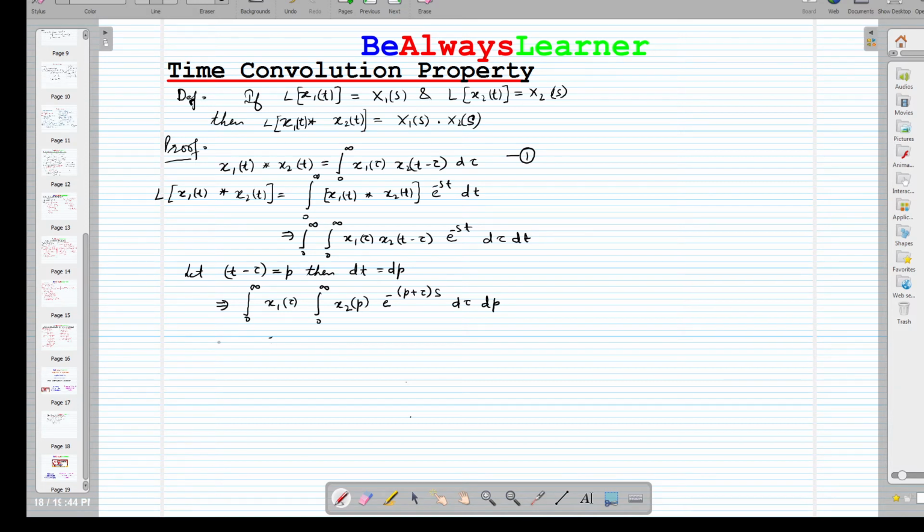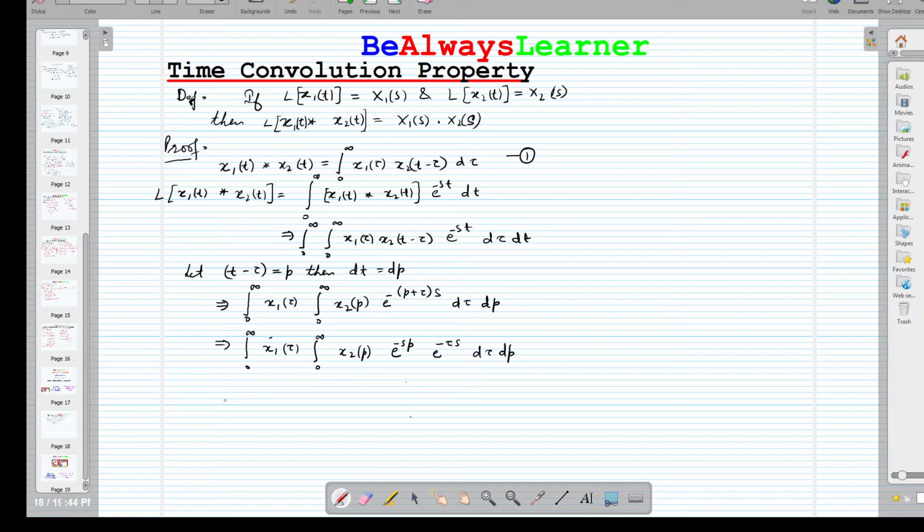So if it is so, then we can further write integration from 0 to infinity x1(tau), integration from 0 to infinity x2(p), we can write e raised to the power minus sp and e raised to the power minus tau s, d tau and dp.